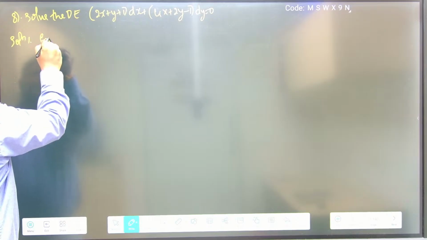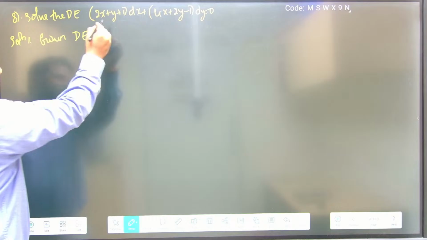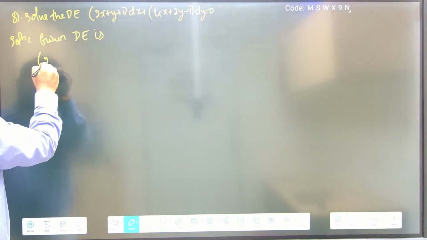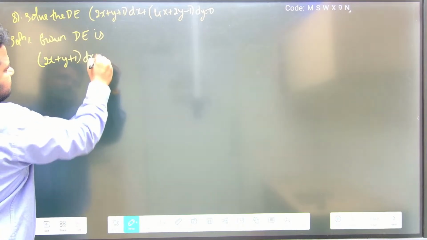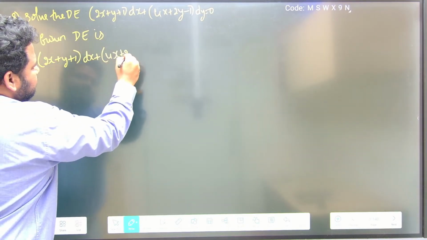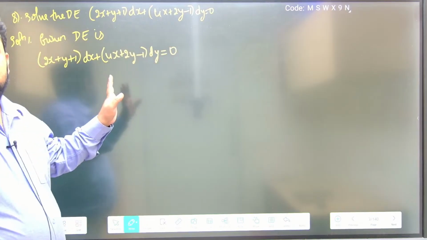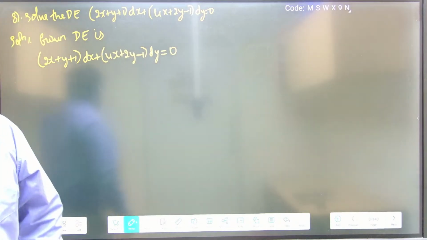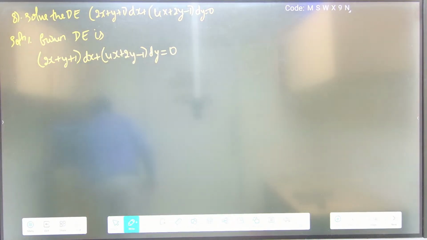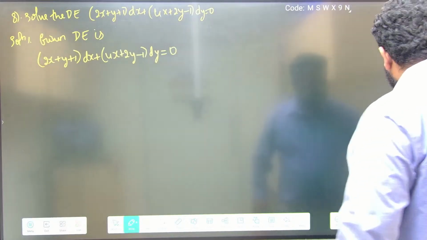Given differential equation is, please write this down in every question. Given differential equation is (2x + y + 1) dx + (4x + 2y - 1) dy = 0. Neatly, properly write down the question. Don't go wrong while copying the question. So this is what the question is given. I hope it is visible. Let me check the brightness.